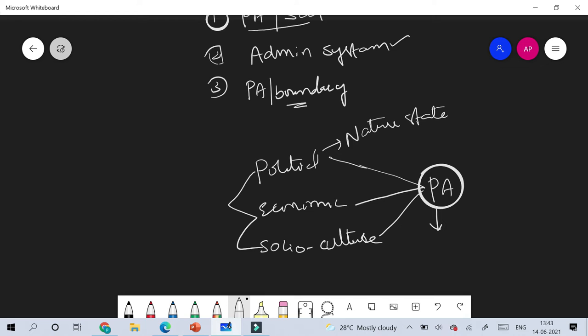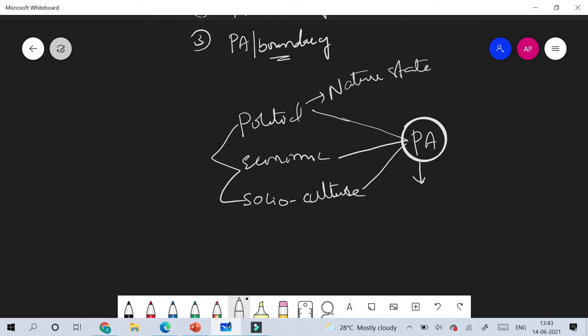These changes in the nature of the state also affect the scope of public administration. The state first emerged as a police state, a regulatory state. Then emerged the administrative state, then came the welfare state, and from there a corporate state and a competitive state. Each state has its own functions.